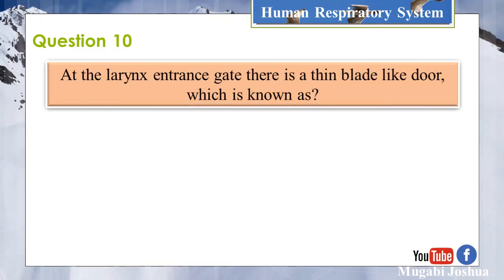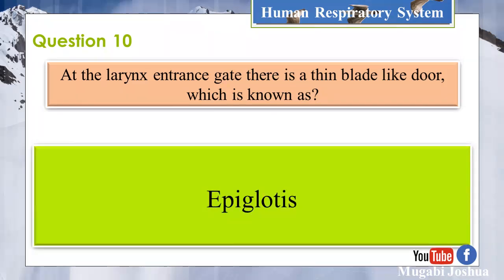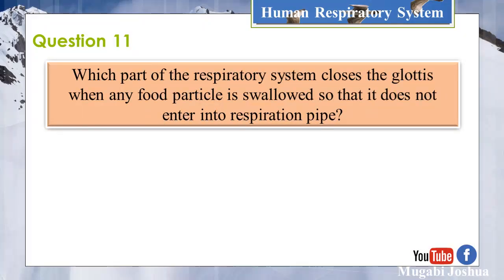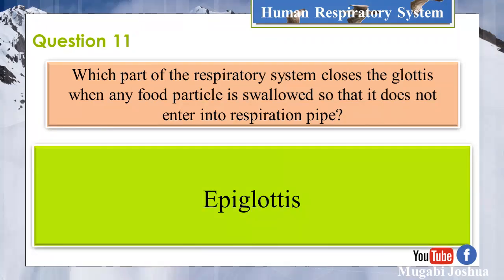At the larynx entrance gate, there is a thin blade-like door, which is known as epiglottis. Question 11. Which part of the respiratory system closes the glottis when any food particle is swallowed so that it does not enter into respiration pipe? Epiglottis.